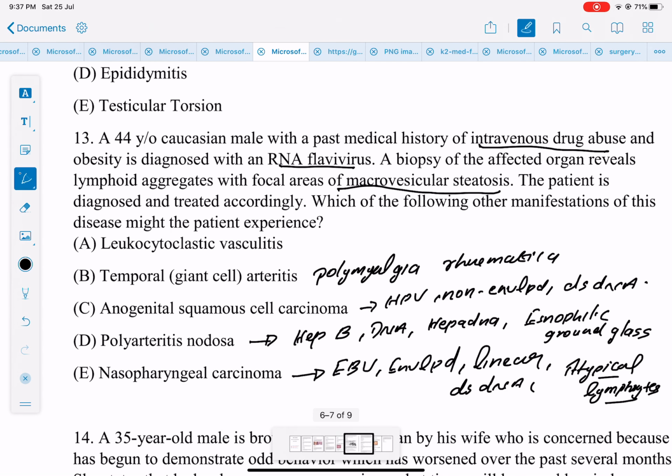Here all the buzzwords in the question, they are talking about what? Hep C. As you know now, Hep C is related with one vasculitis called what? Leukocytoclastic vasculitis. So the answer here is leukocytoclastic vasculitis. That's all very important from Hep C.